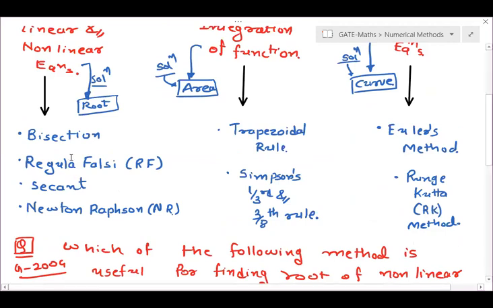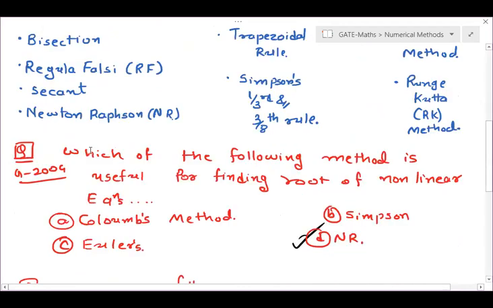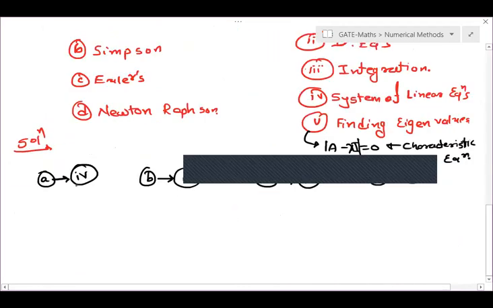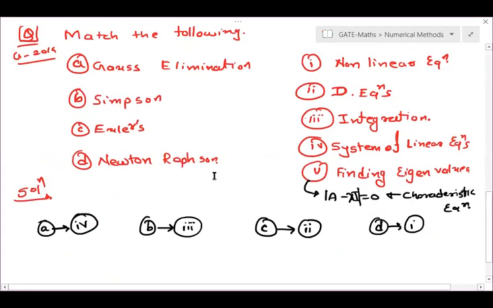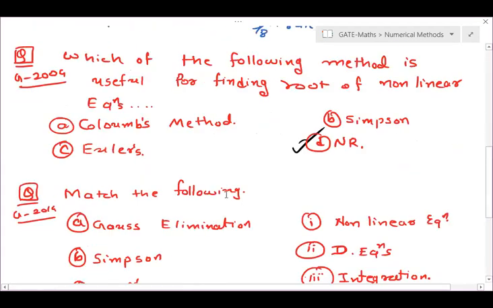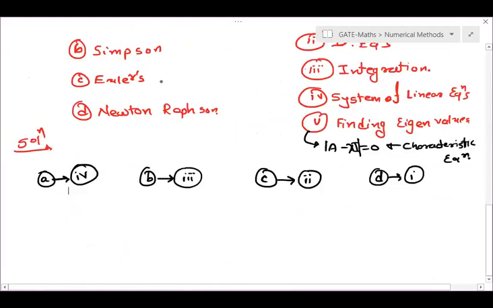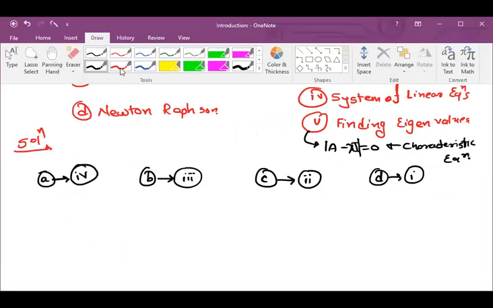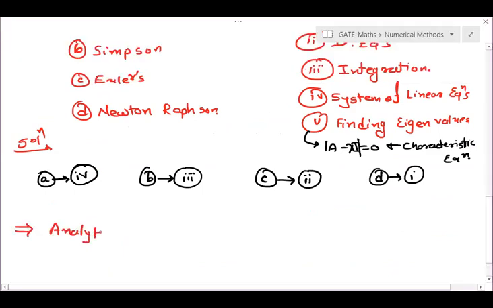Whenever we have complicated problems, we are not able to apply analytical method directly, so with the help of numerical methods, we find an approximate solution. And this approximate solution is very near to the exact solution. So is this clear now, students, why we are using numerical methods? And what is the difference between analytical method and numerical method? Analytical methods are going to give you exact solutions. But numerical methods will